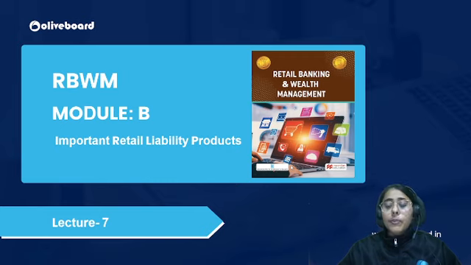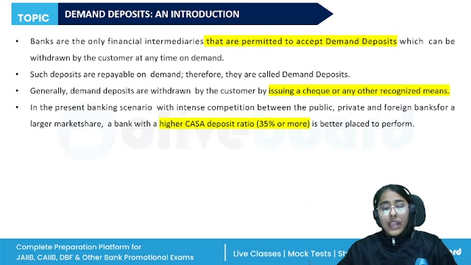All right, so the basic features of the demand deposits we already know: they are withdrawable on demand, payable on demand, and can be withdrawn by the customer at any time. Technically, the withdrawals can be effected even by writing a letter to the bank, filling in requisite forms, or even through the ATMs.